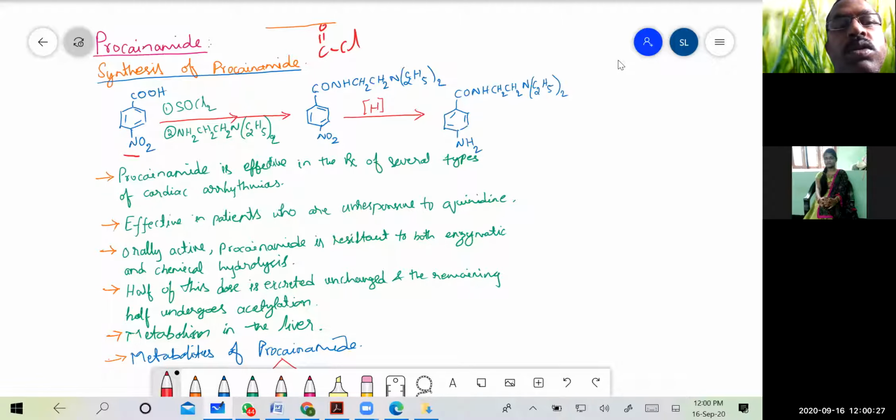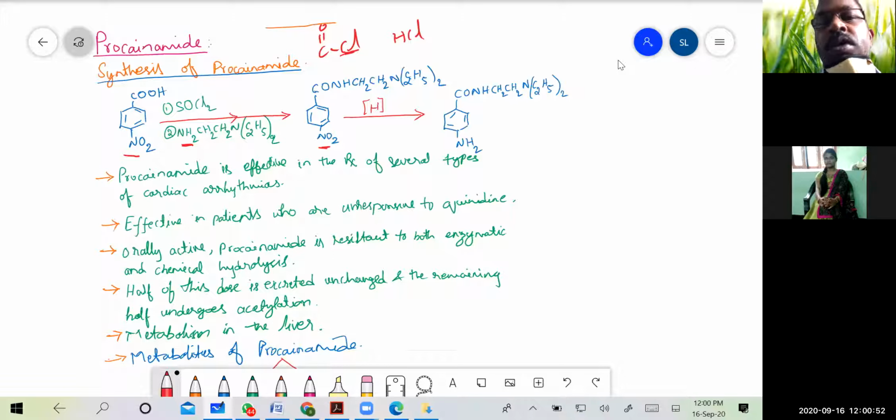NH2-CH2-CH2-N(C2H5)2. So what happens is that the Cl part of the COCl, which is from the thionyl chloride, and one of the hydrogens from NH2 is lost as HCl, and the remaining parts join and form the intermediate compound, this one.